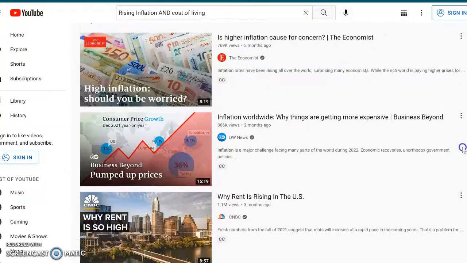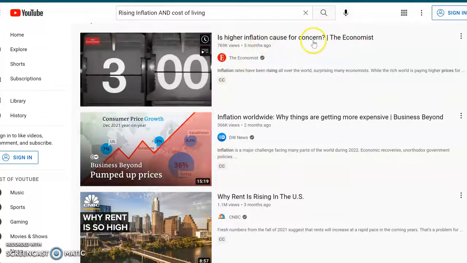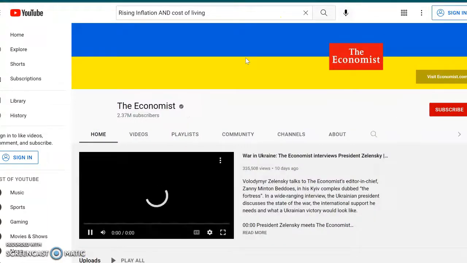All right, but here we go to The Economist. Is higher inflation cause for concern? So The Economist, let's see here.